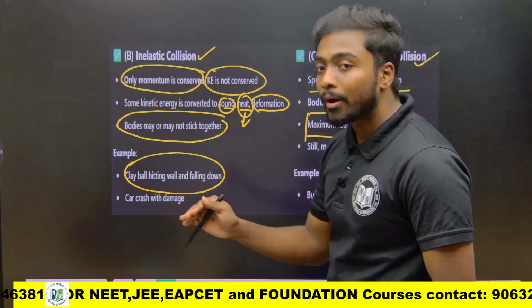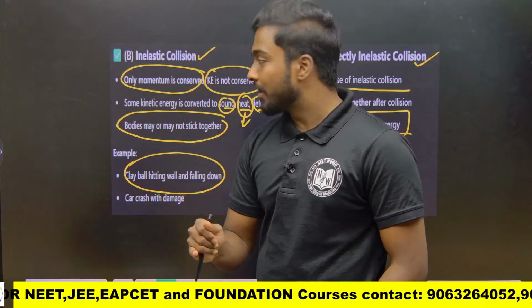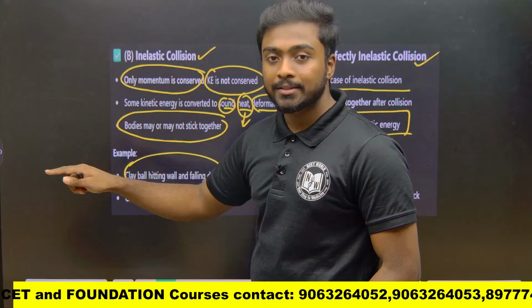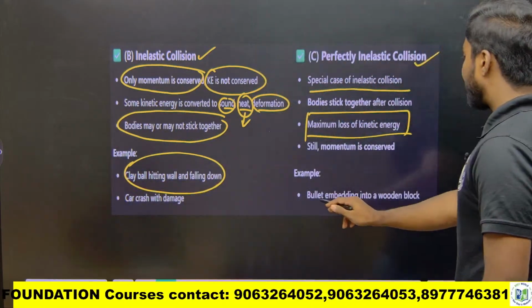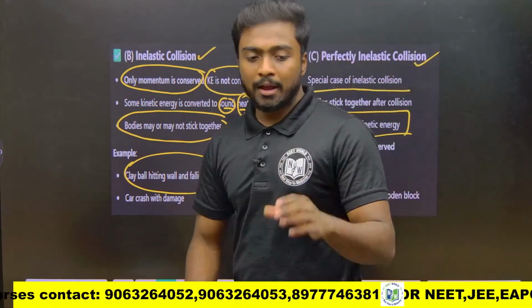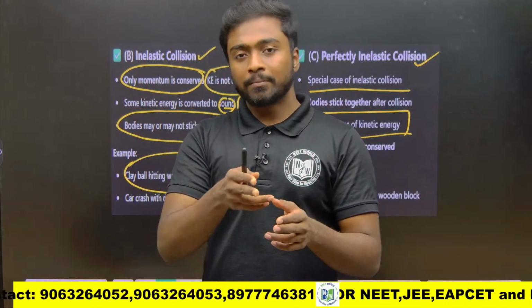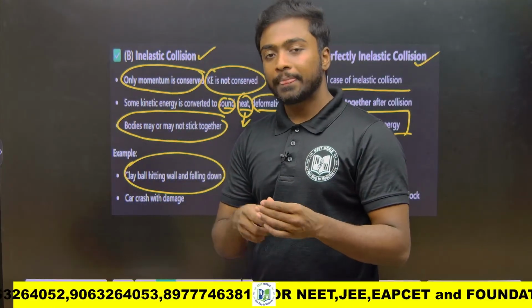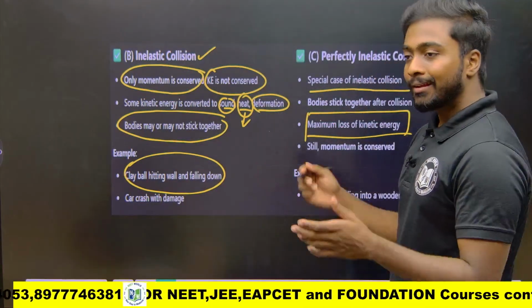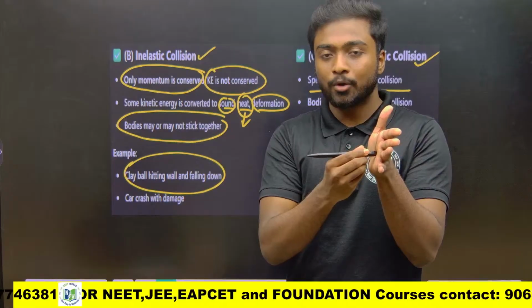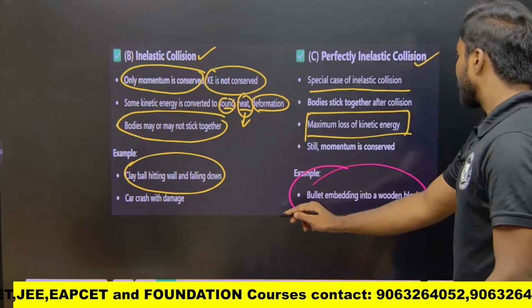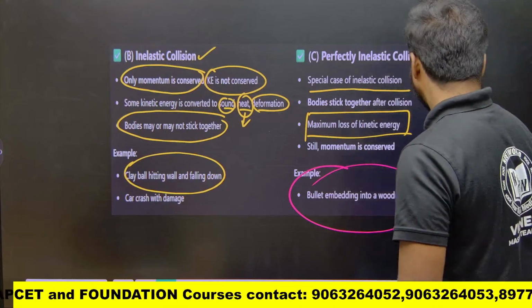So in every case we can observe that momentum is conserved, but kinetic energy is not conserved, whereas in elastic collision kinetic energy is conserved. Example: a bullet embedding into a wooden block. A wooden block is there and I am shooting it. The bullet goes in and gets stuck inside, so it won't come back. The wooden block tries to stop the bullet.